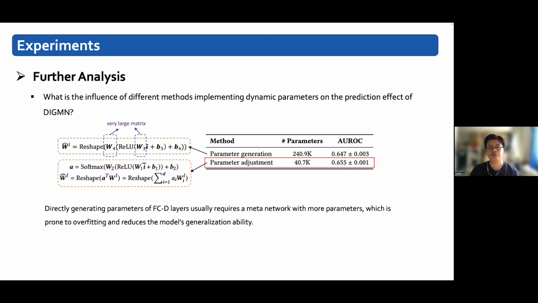There are usually 2 ways to implement dynamic parameters. One is to dynamically adjust the model parameters, and the other is to generate the model parameters directly. We wonder what the influence of different methods to implement dynamic parameters is on the prediction effect of Digman. As shown in this table, we can observe that directly generating parameters of fully connected layers usually requires a meta network with more parameters, which is prone to overfitting and reduces the model's generalization ability.